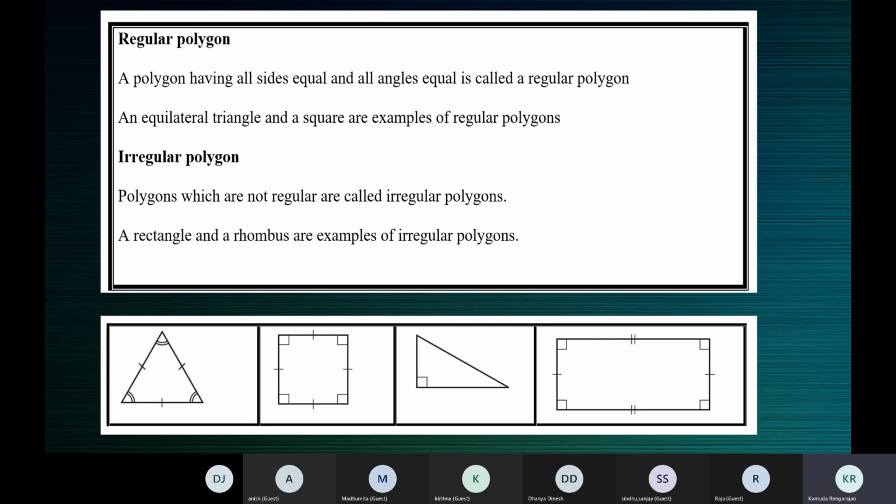Now consider a square. In a square, all sides are equal. In a square, each angle is equal to 90 degrees. So all sides equal, all angles equal. A square is a regular polygon. So a polygon in which all the sides and angles are equal is called a regular polygon.